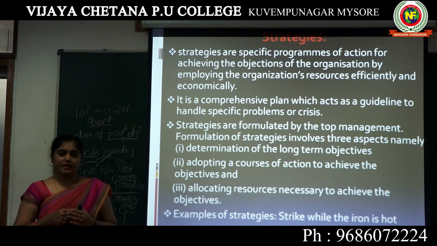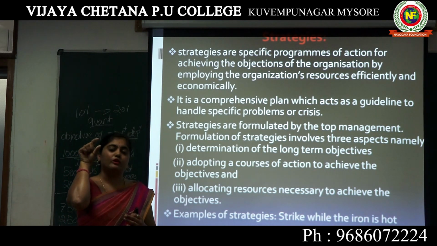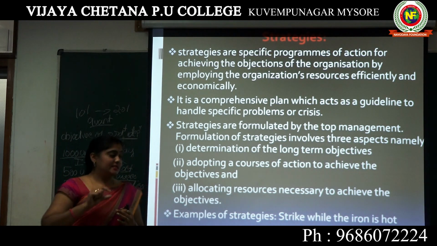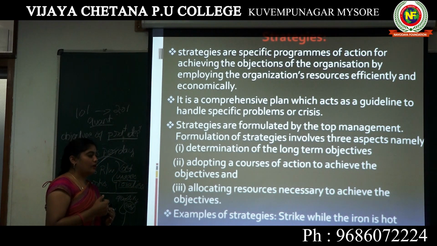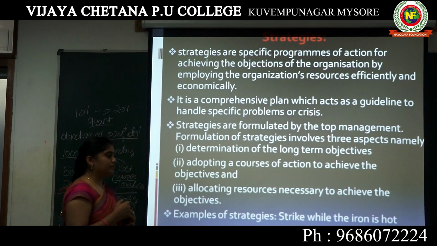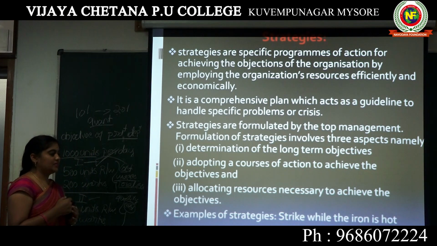To reach the objectives, some specific programs are going to be made. That thing is called strategies. Strategy is about achieving the objectives of the organization by employing the organization's resources